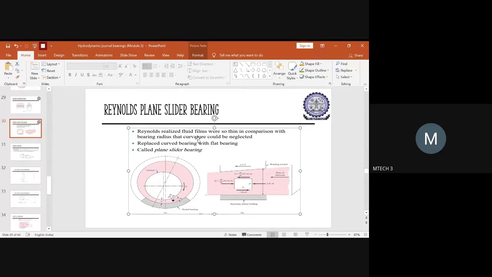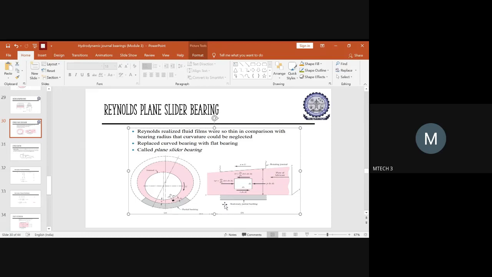In that case the curved bearing will be replaced with a flat bearing. So you could have a curved bearing or a flat bearing. Since it is a very thin film, it will not affect much the curvature of the surface of the journal and the bearing, and as a result the curved bearing here will be replaced by a flat bearing.